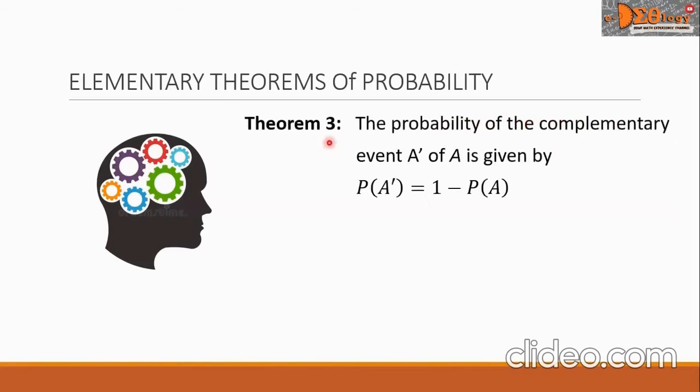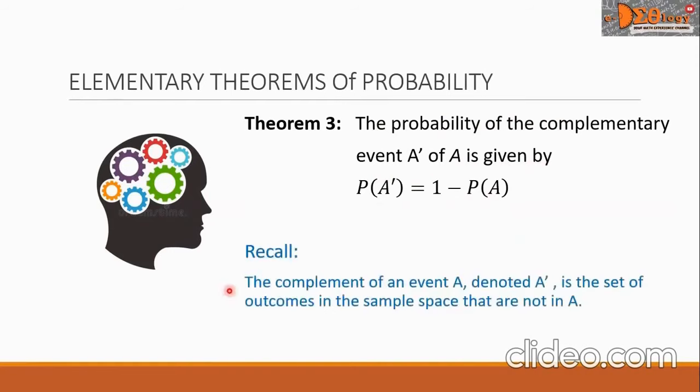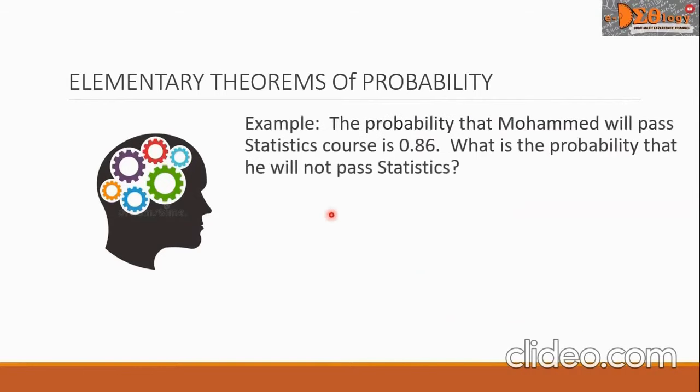Let's go to Theorem 3. The probability of the complementary event A' of event A is given by P of A' equals 1 minus P of A. Recall that the complement of the event A, denoted by A', is the set of outcomes in the sample space that are not in A. Let's have an example.